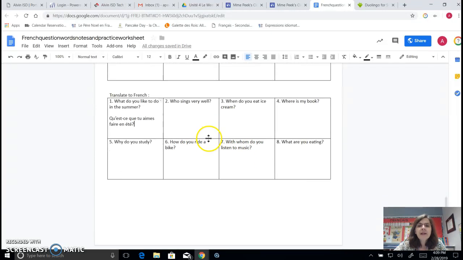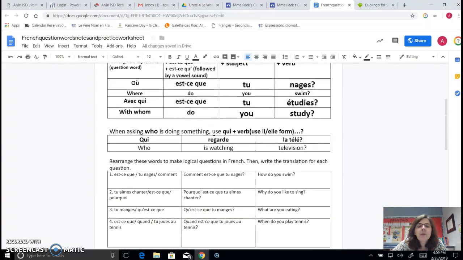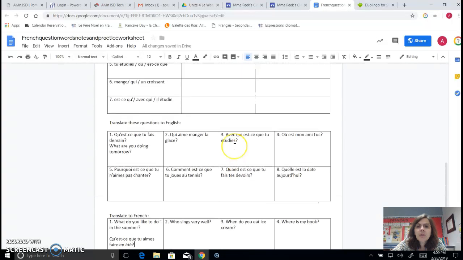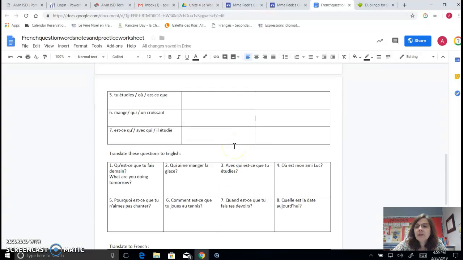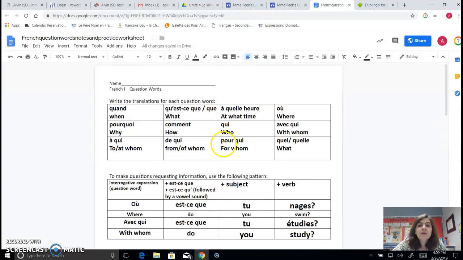So that is what we did today. We went through this entire page and we filled it in and we taped it into our notebooks on page either 86 or 87, depending on which class you're in. And that is all that we did.